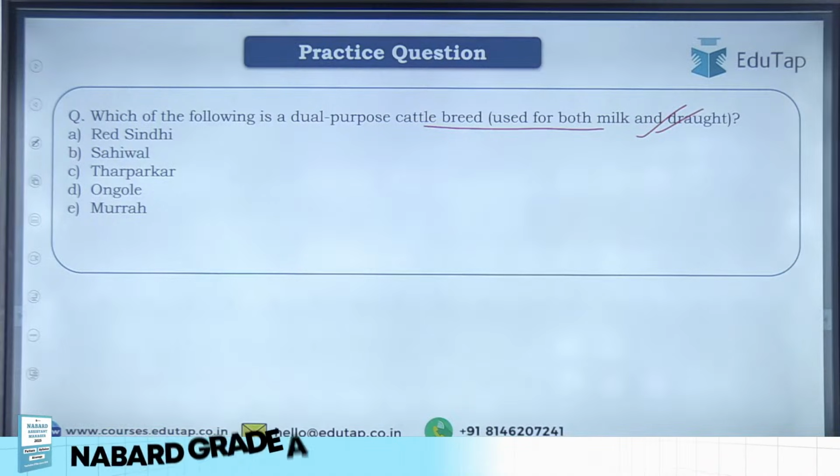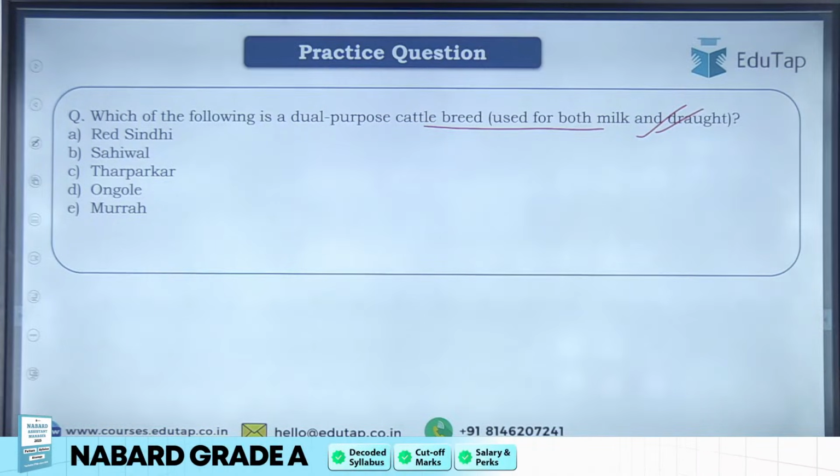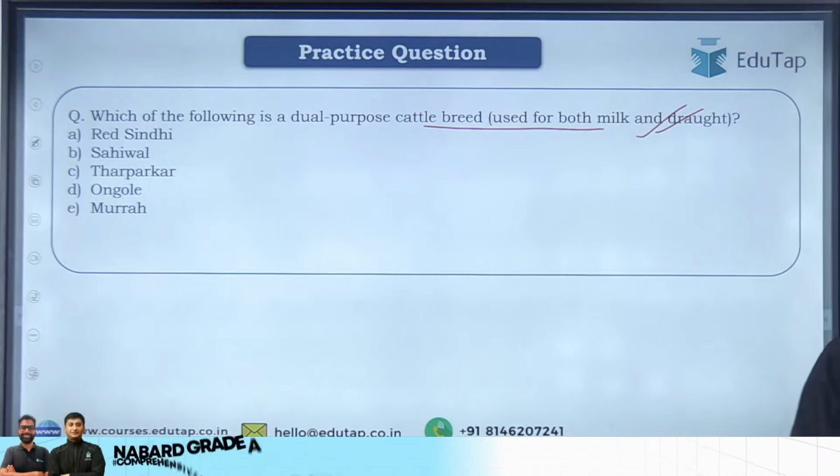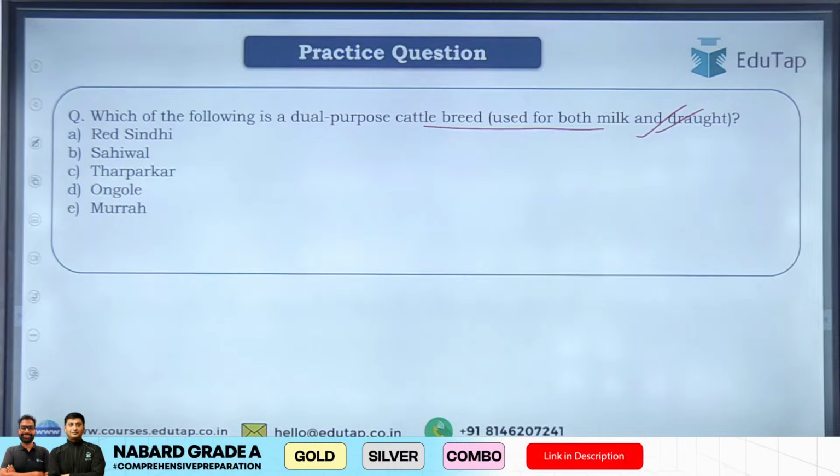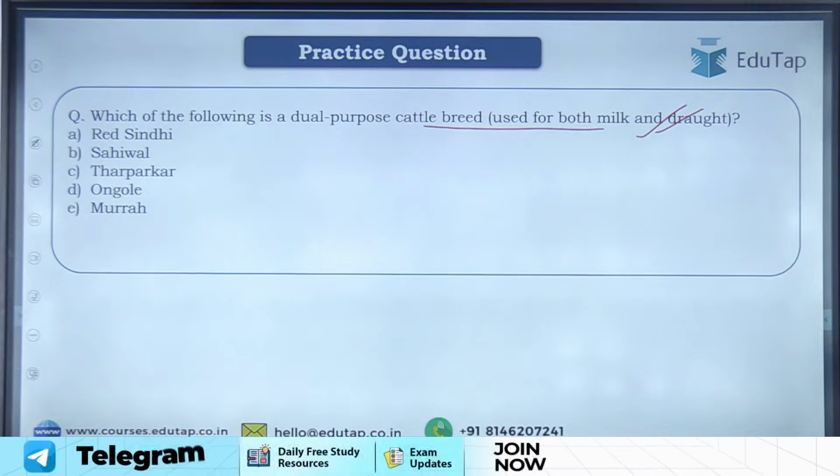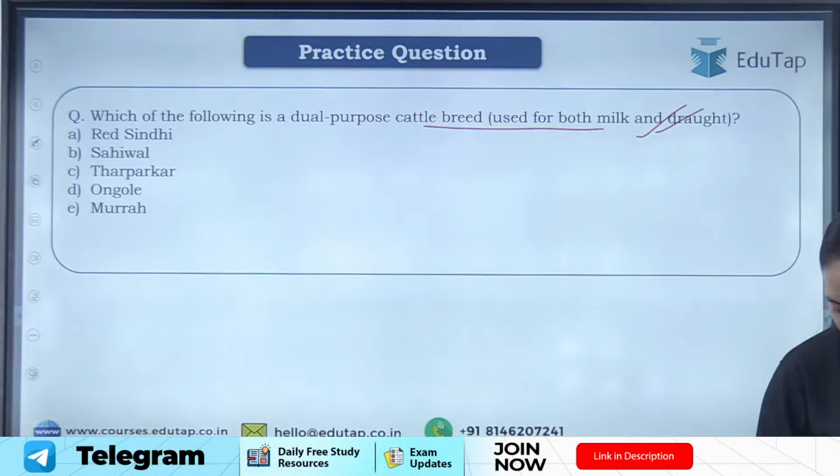Okay. Next question is, which of the following is a dual purpose cattle breed used for both milk and draught? Your options are Red Sindhi, Sahiwal, Tharparkar, Ongole or Murrah. Now students, such questions are often asked in your NABARD Grade A examination. So please do read about all these kinds of breeds. Okay, what will be the answer? Quickly give me the answer.